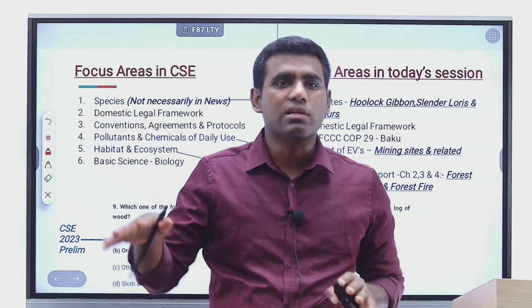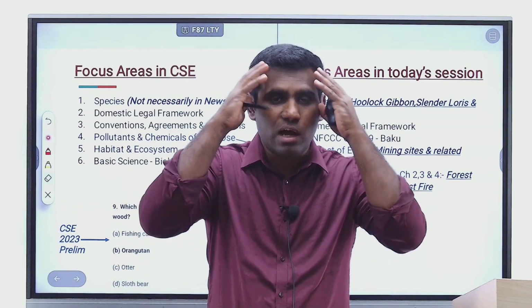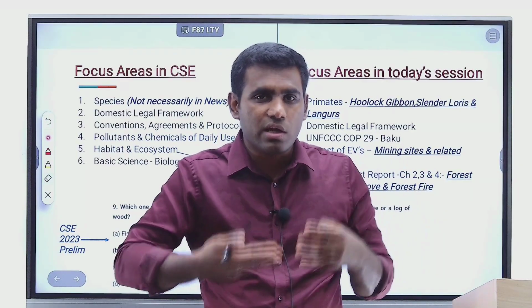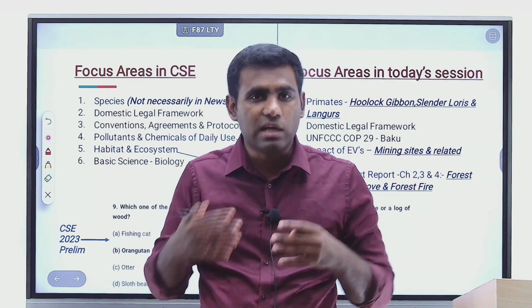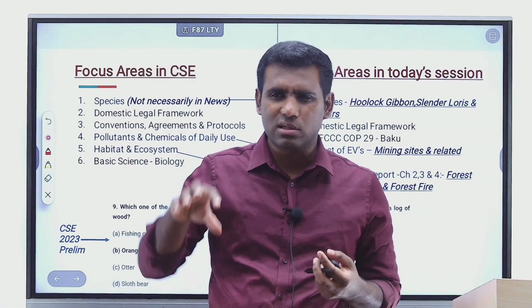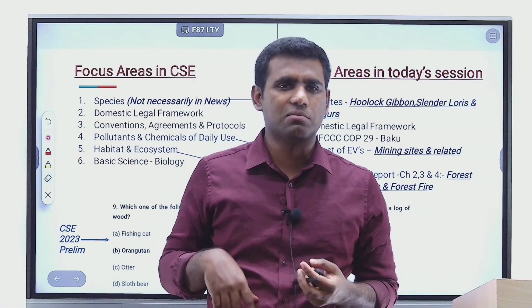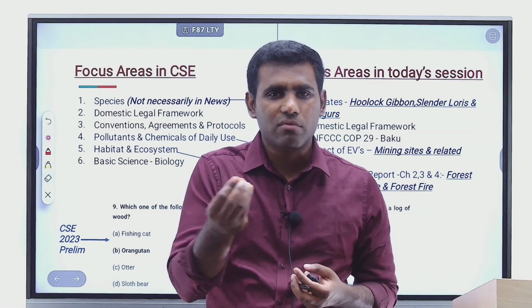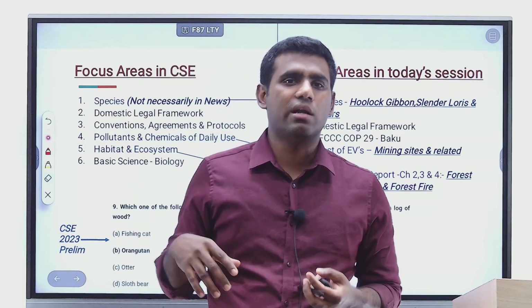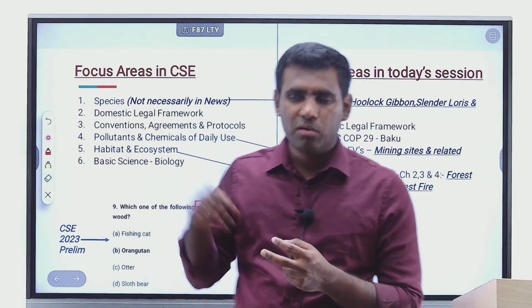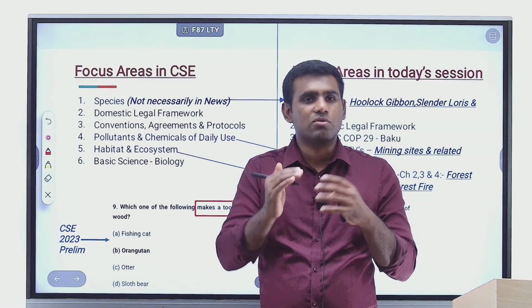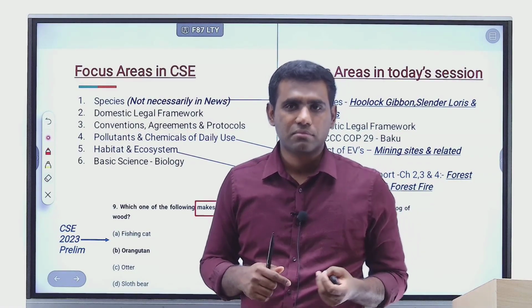All of us have certain characteristics. What is that? We have a larger brain size. The ratio of the weight of our brain to the weight of our body is actually higher for primates, right? You take the case of the slender loris. It's such a tiny organism. It weighs around half a kg or quarter kg, right? But it has a bigger head. It has a larger brain. For all primates, for the size of the body, the size of the brain is on the higher side.